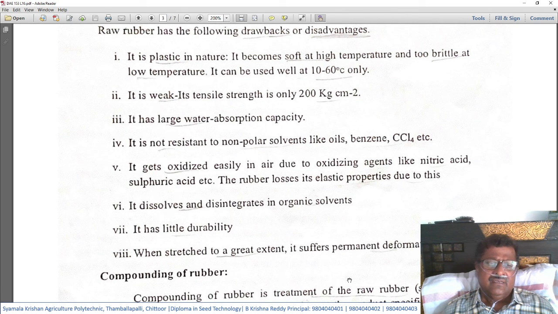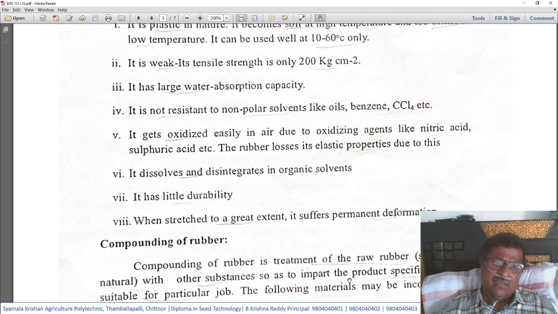Finally, the eighth point: when stretched to a great extent, it suffers permanent deformation. So this raw rubber, when it is stretched beyond a certain limit, even after releasing the stretching force, will not regain its original position. It will get permanently deformed. So this is also one disadvantage of using the raw rubber.